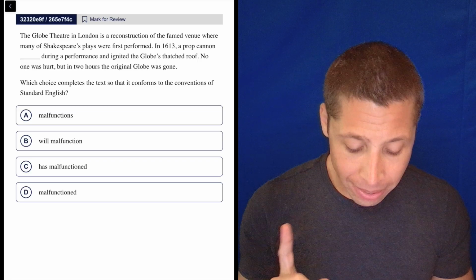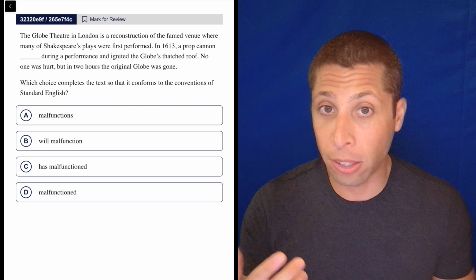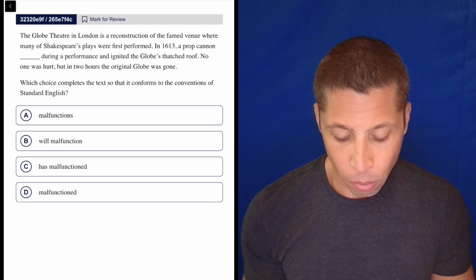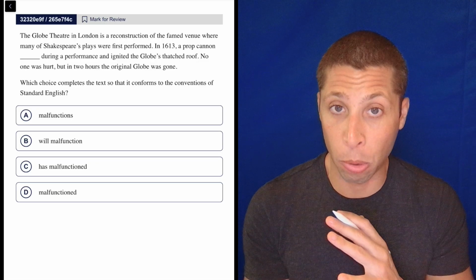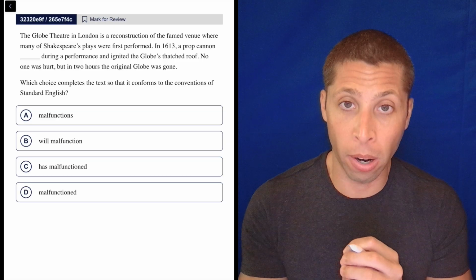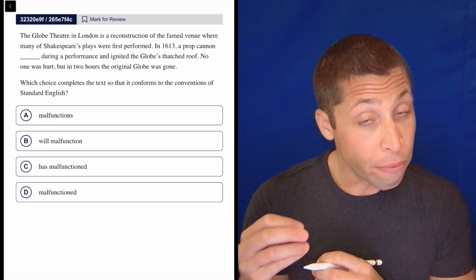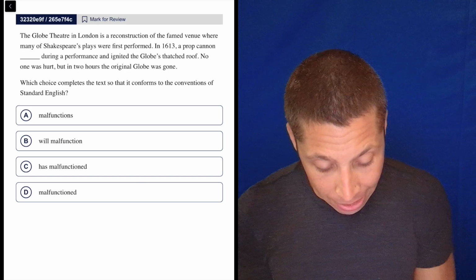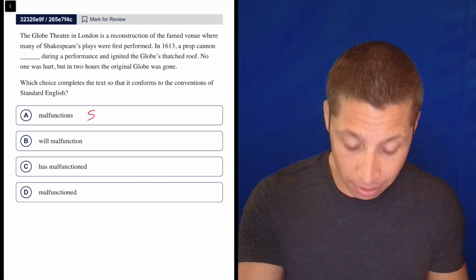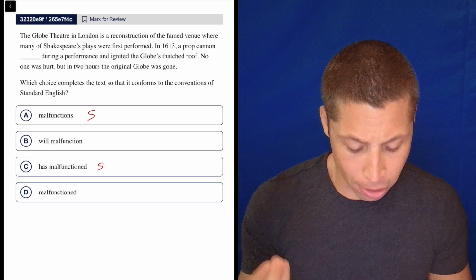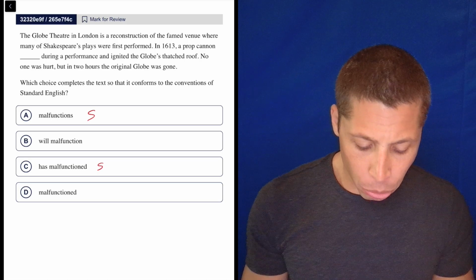So the process for this is that we first need to recognize that these choices are different forms of the verb malfunction, right? So what changes between them? The first thing I'm always going to look for is whether or not these verbs are singular or plural. I very quickly know that choice A is singular. Malfunctions is a singular verb, as is has malfunctioned. The word has is doing that. But the other two choices are different.